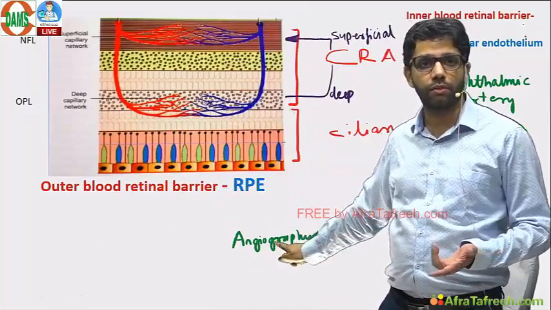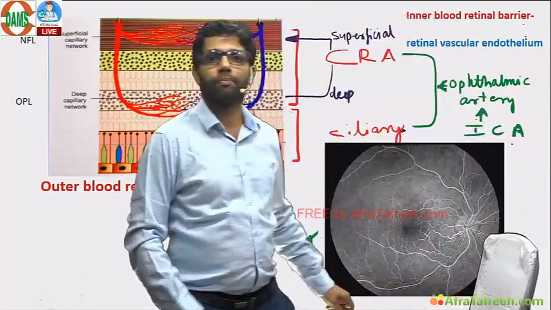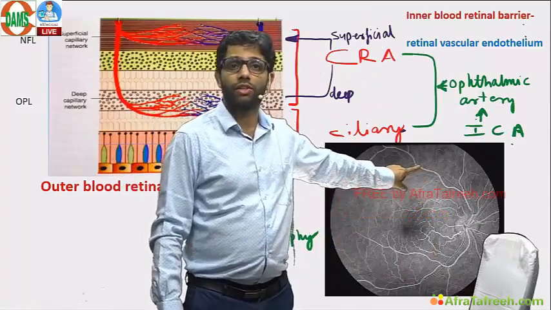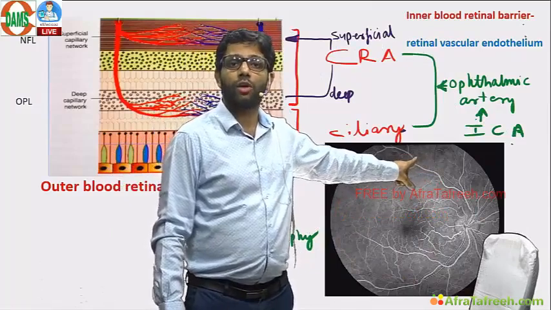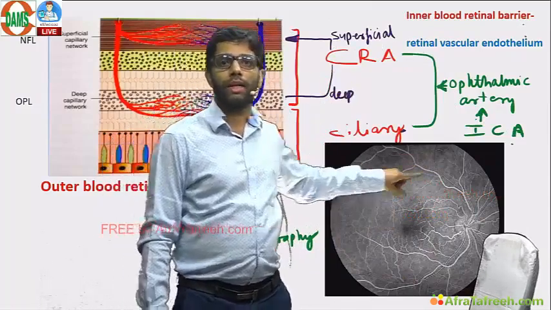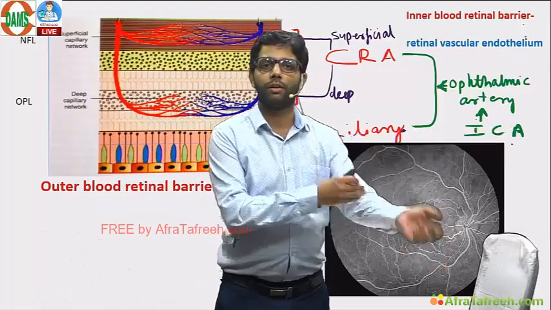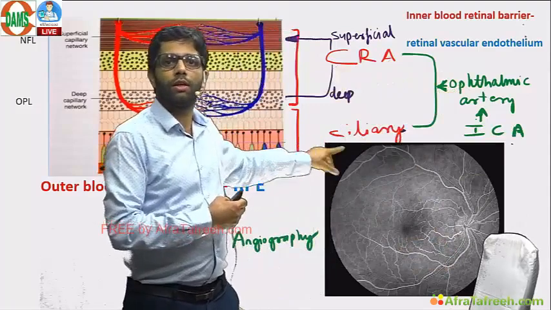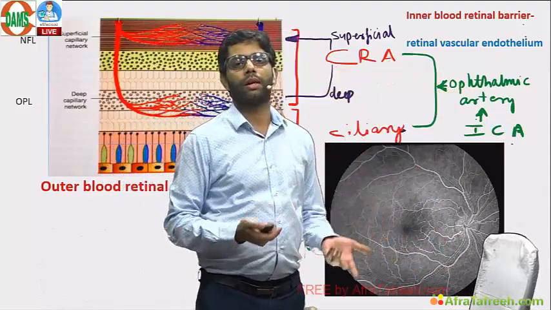Based on this, what is the investigation? Angiography. This is the right retina. In angiography, the vessels have dye. That's why it is angiography. Why is the dye not coming out? Because of barriers, inner and outer. Where is the dye put? Dye is put in the antecubital vein. It goes to the heart, to the ICA, ophthalmic artery, CRA, ciliary circulation, but does not come out of the vessels because of the barriers.